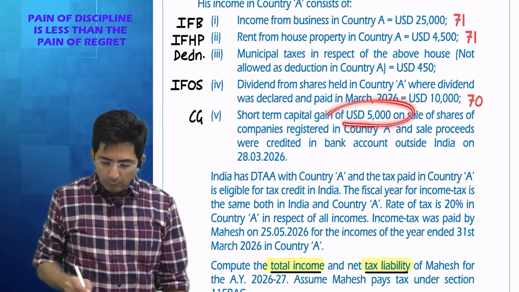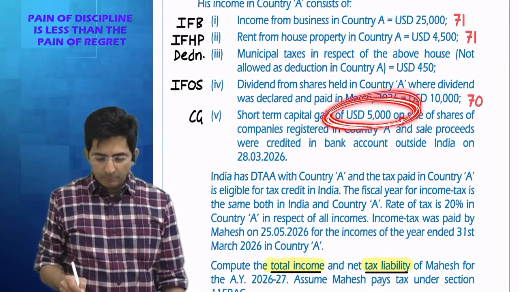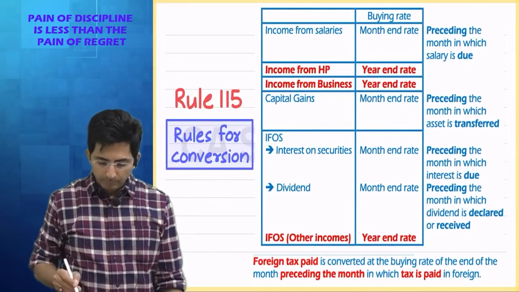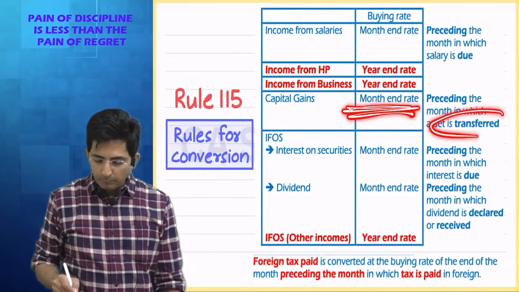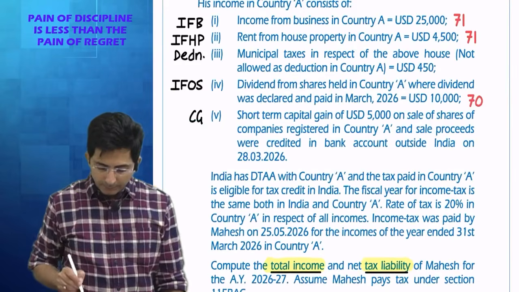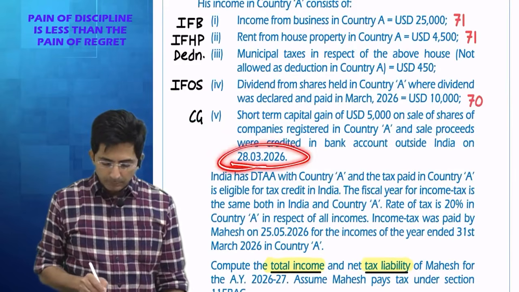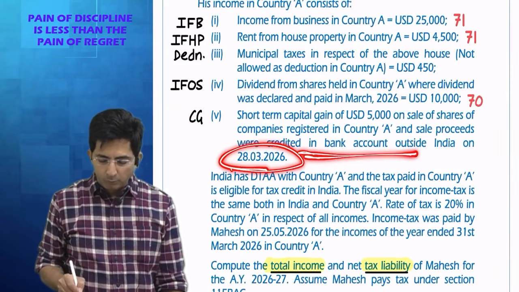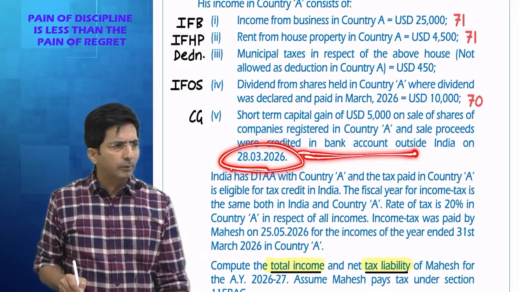So tell me, how will you convert this $5,000 capital gain? For capital gain, what is the rule? Month end rate preceding the month when the asset was transferred. So when did we transfer the shares? Nothing is given. So we will assume, see, actually 20th March is the date when you deposited the sale proceeds in the bank account. We will assume sale also occurred in the month of March.